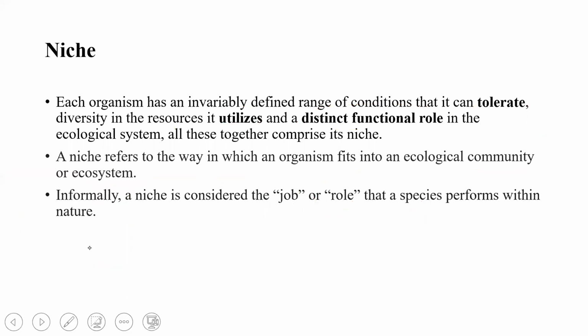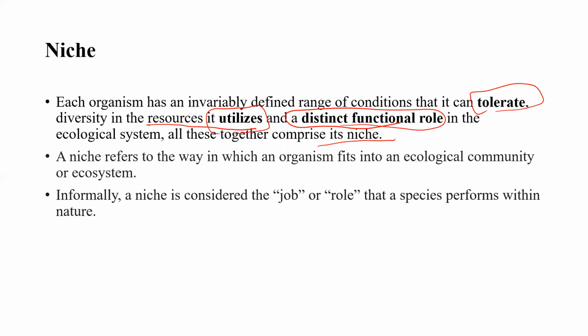Each organism has an invariably defined range of conditions that it can tolerate, the diversity in the resources it utilizes, and a distinct functional role in the ecological system. This is important. All these together comprise its niche. So in short, it is considered as a job or role that a species performs within the nature.